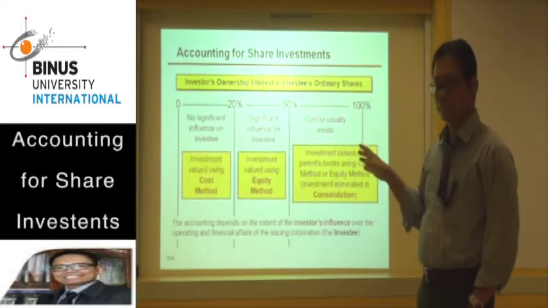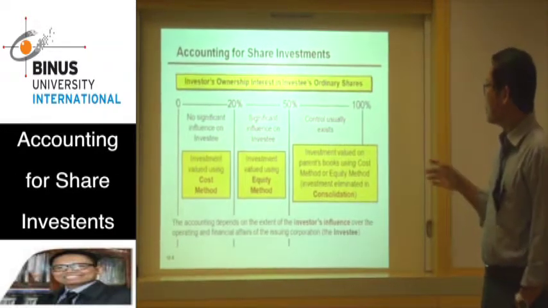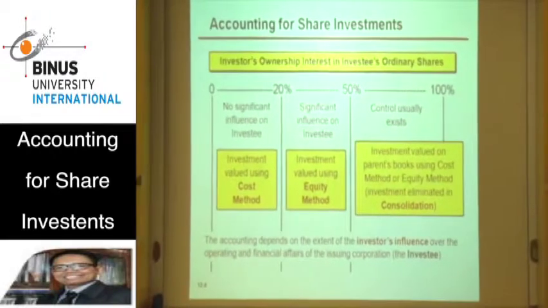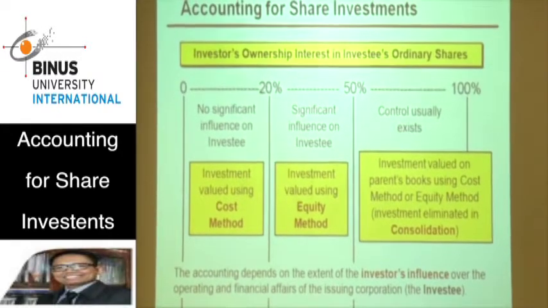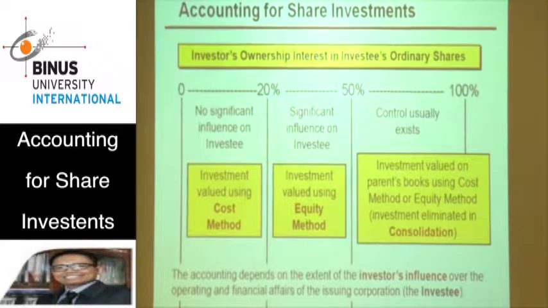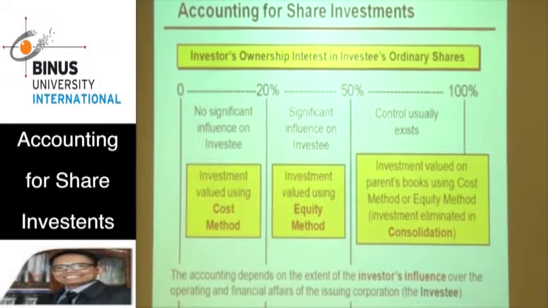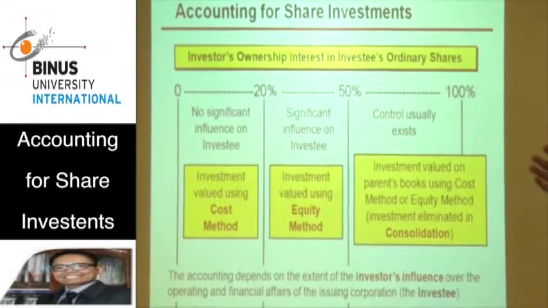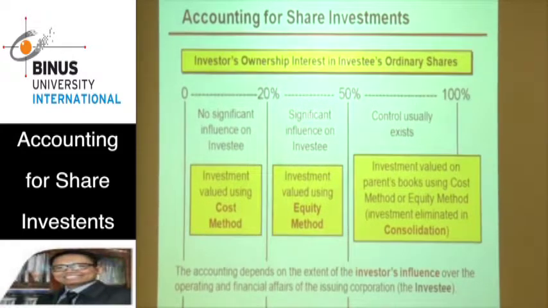The next topic is accounting for share investment. If the company invests in shares, then there are 3 methods to value the investment in the financial report. For example, if the share investment is less than 20%, then the investment will be valued using the cost method.